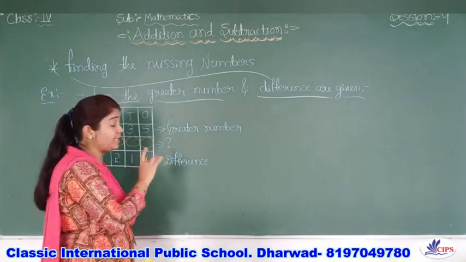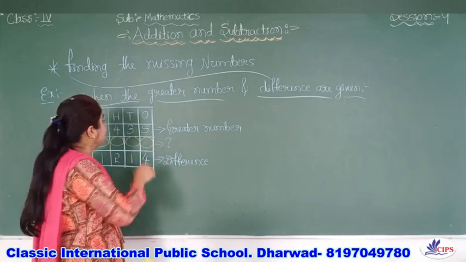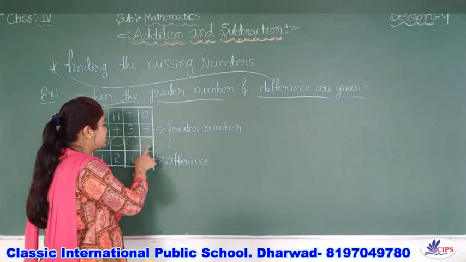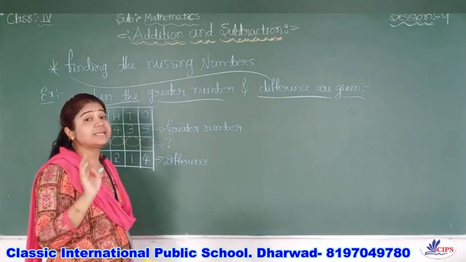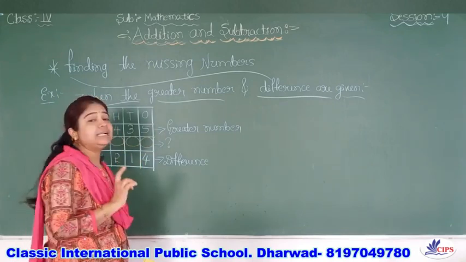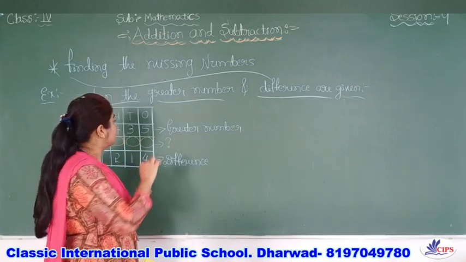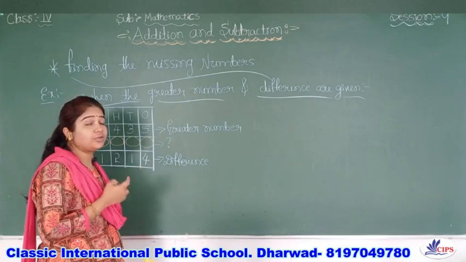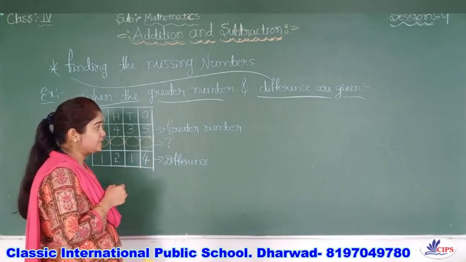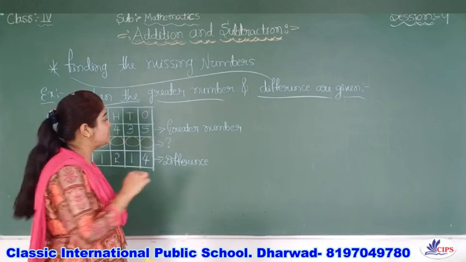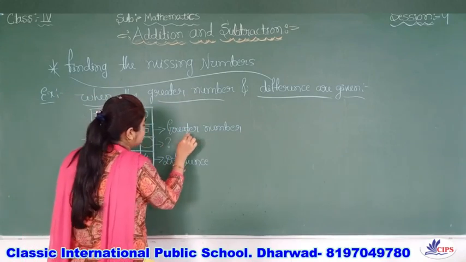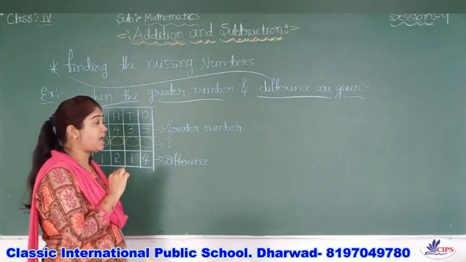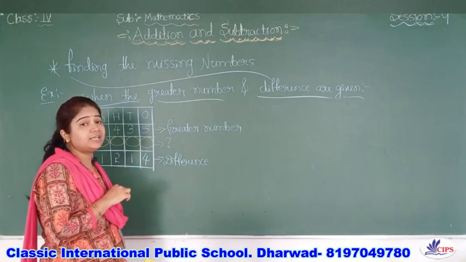how do you solve that type of sum? Let us see. This is the greater number, that is called the minuend, right? And this is the smaller number, that is called the subtrahend, and this is the difference. So now to find these missing numbers, how are you going to find that? There is one method: we have to subtract this difference from this greater number and you will get this smaller number.